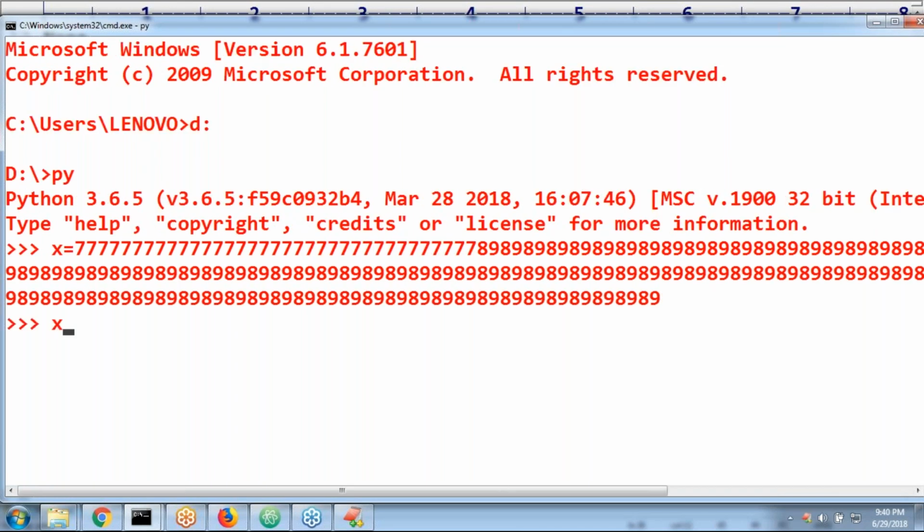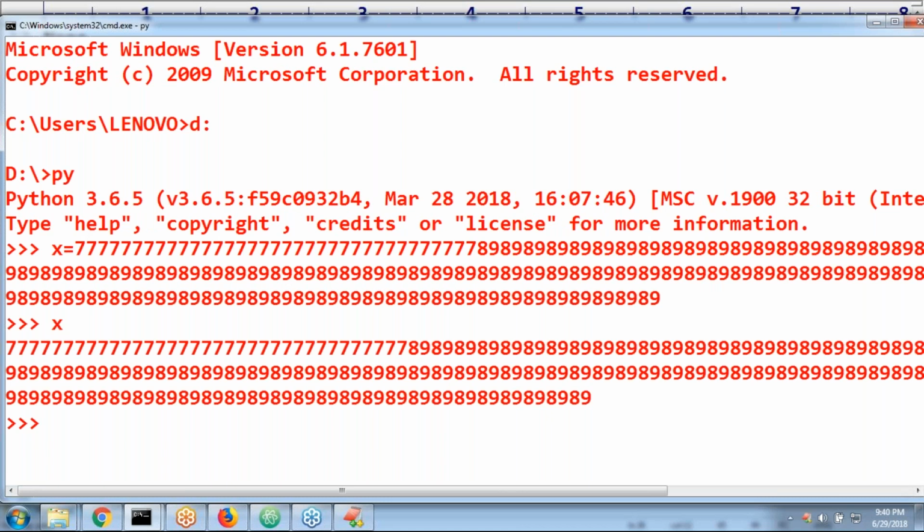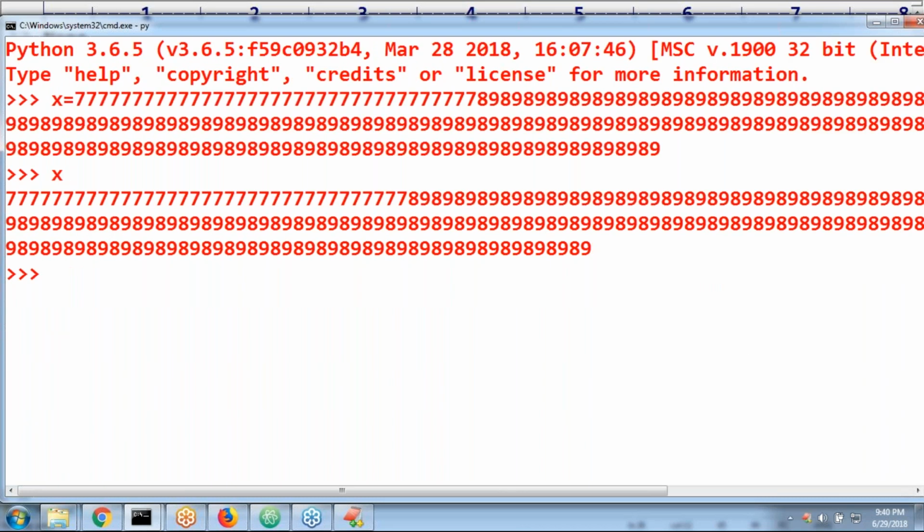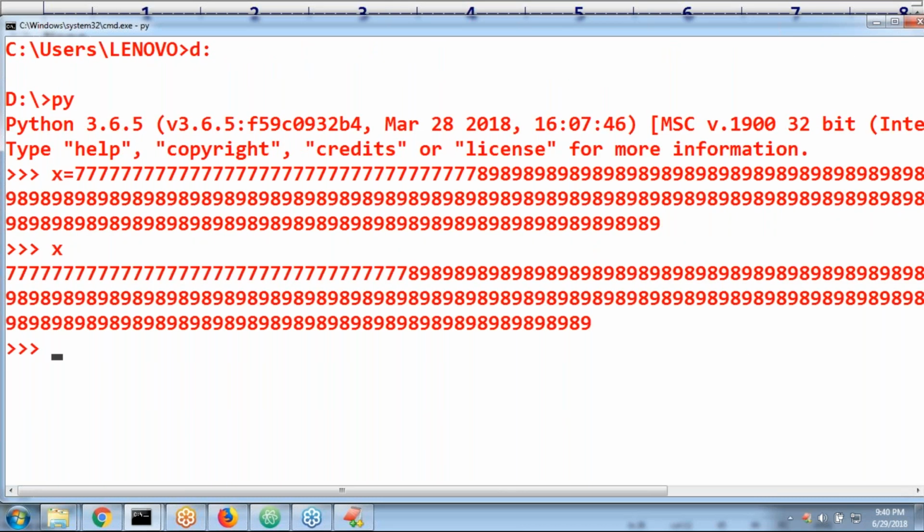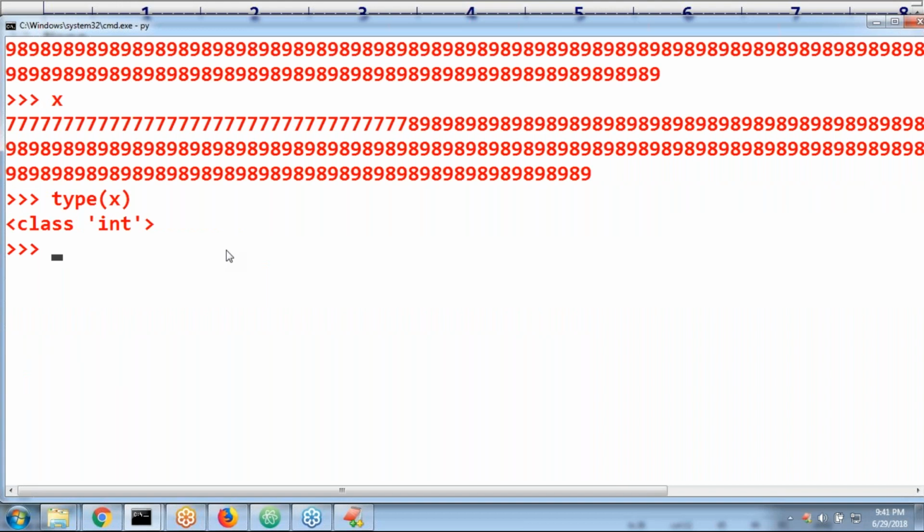If I ask for x, we get the corresponding value. There is no limit. If you ask type of x, obviously it is the int type only.